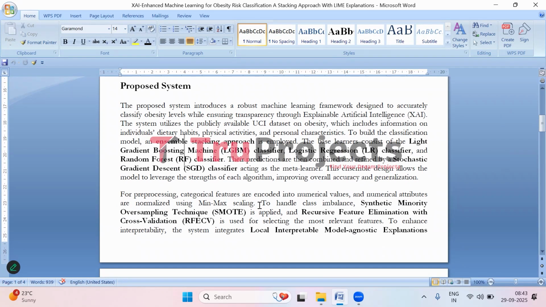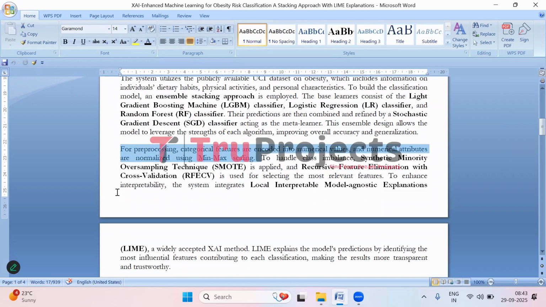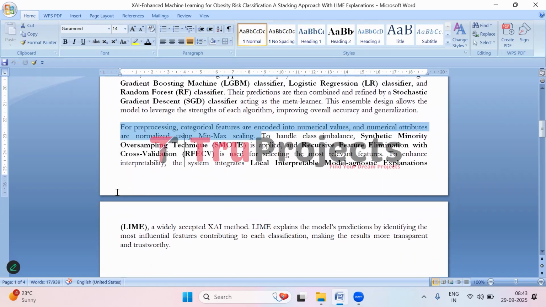Before we use the data to train our models, we need to clean and prepare it properly. For example, some features in the dataset are categorical, like gender or eating habits, so we convert them into a number format that the model can understand. The numerical features are also scaled using min-max scaling, which just puts all the values into the same range, so no single feature dominates the learning process.